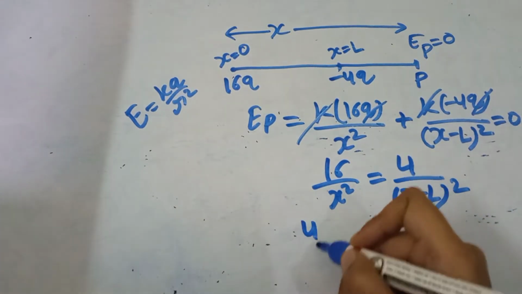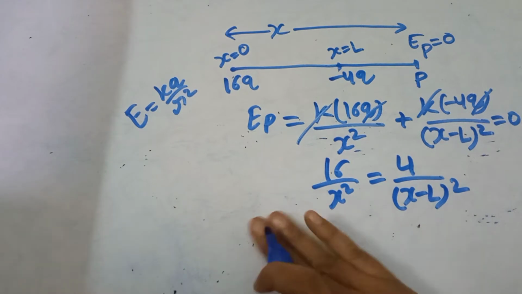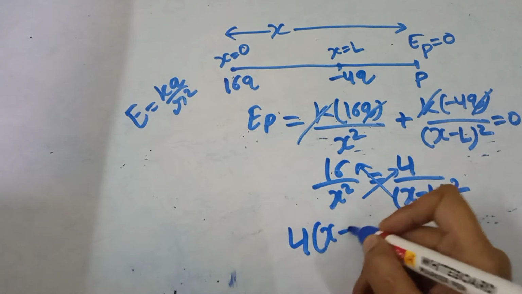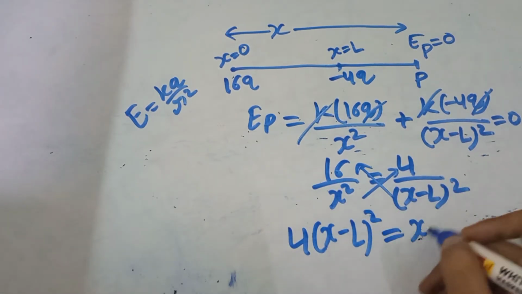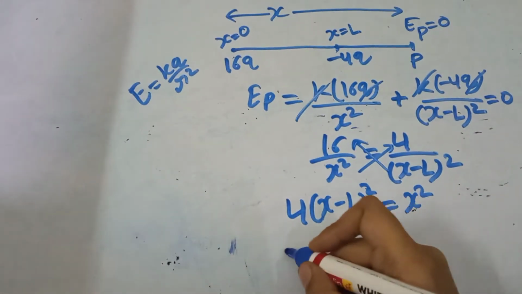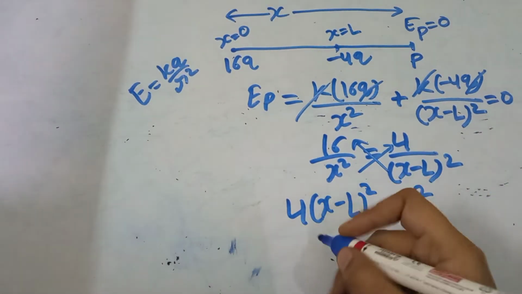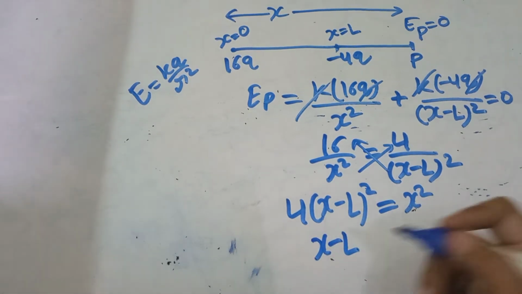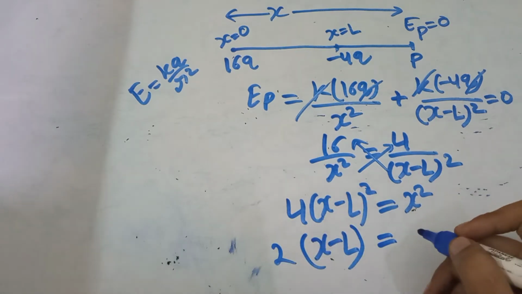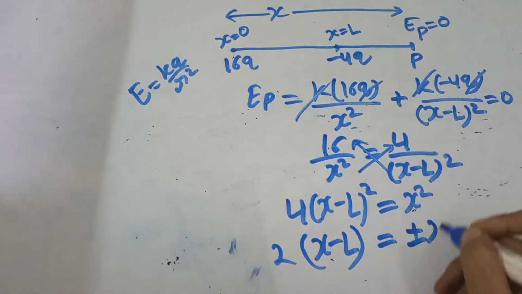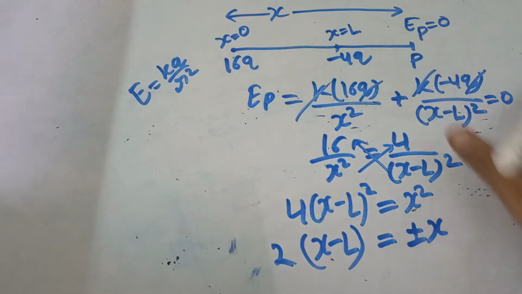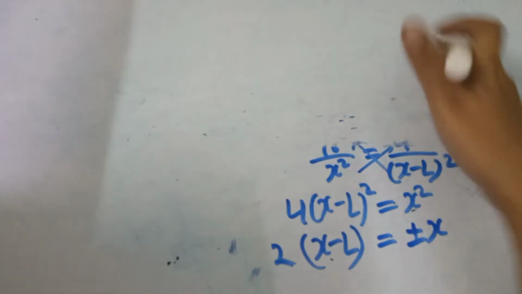So 4 divided by 4, or we can rewrite this equation, 4 times x minus L to the whole square is equal to x square. So 2 times x minus L is equal to plus minus x. So here two options are there. One is plus x distance, one is minus x distance.